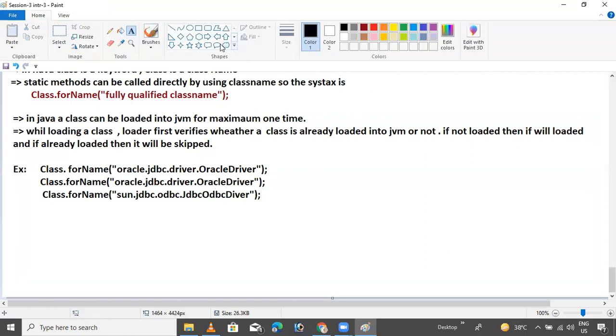So now, the first time the JVM will load it, and the second time it will skip. It will not load it the second time. This line is not loaded. And again it checks whether this class exists in the JVM memory or not. If it does not exist, because it does not exist now, this will also be loaded into the memory.